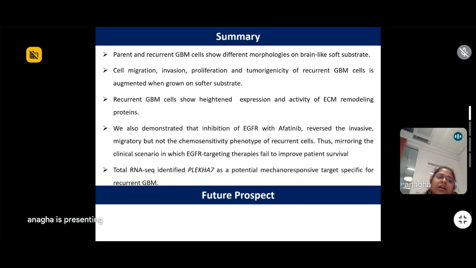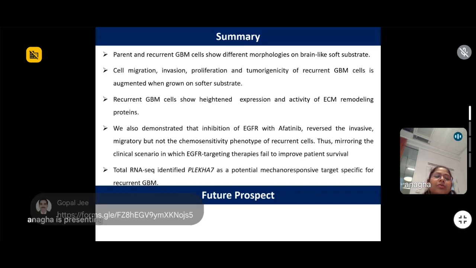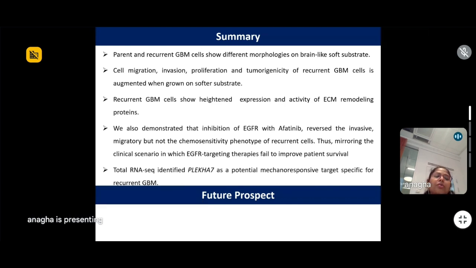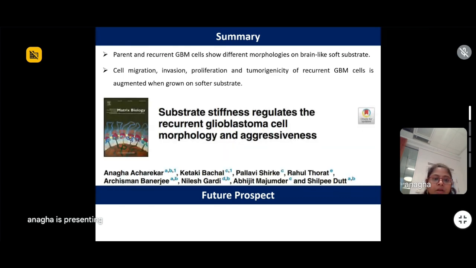Now, the future prospect is to understand the mechanism behind how pleca7 is able to affect the aggressiveness of recurrent GBM, and this has been followed up further in the lab, and people are doing experiments to find out what exactly is the downstream mechanism of pleca7.